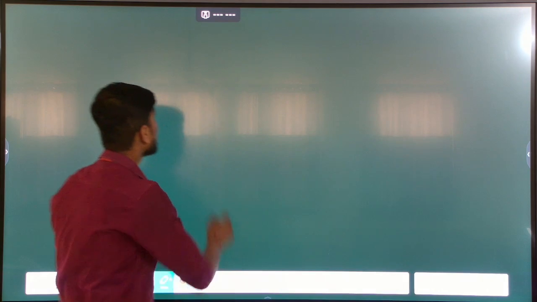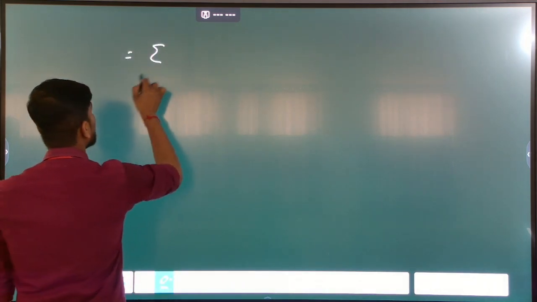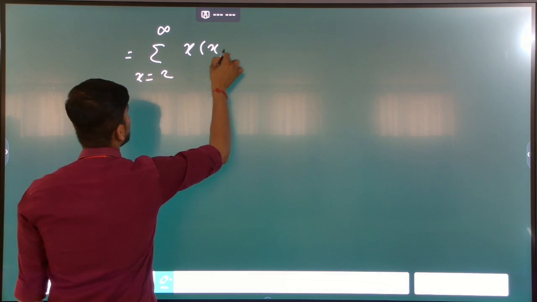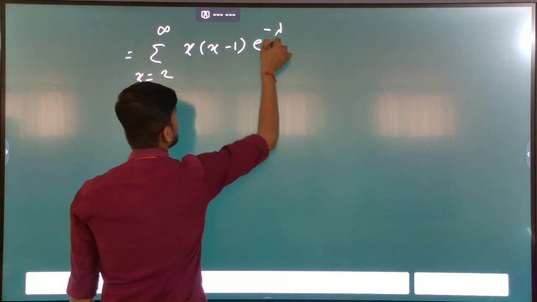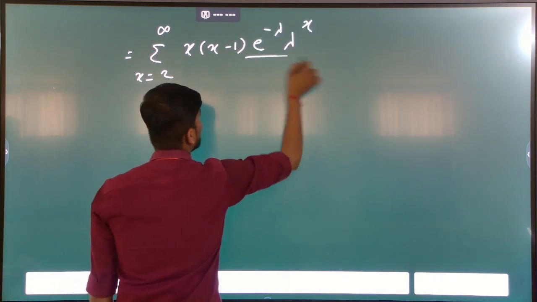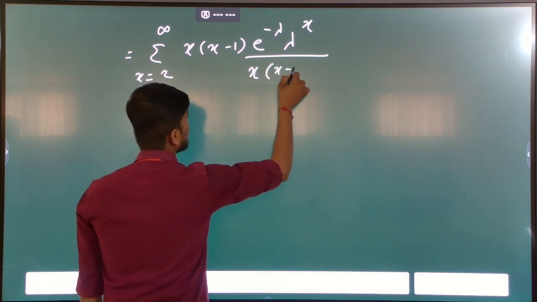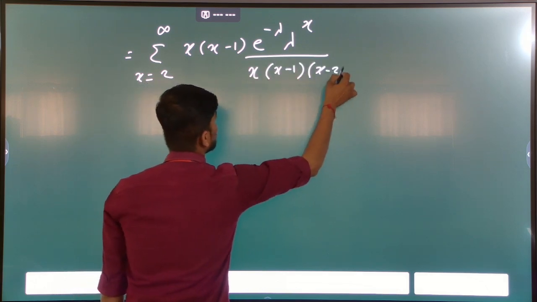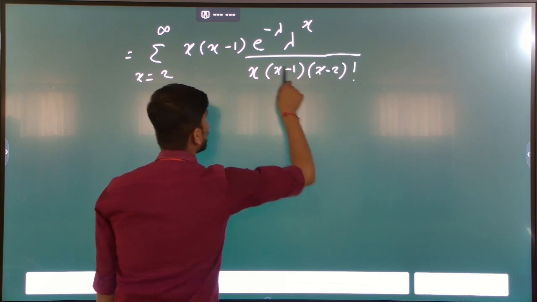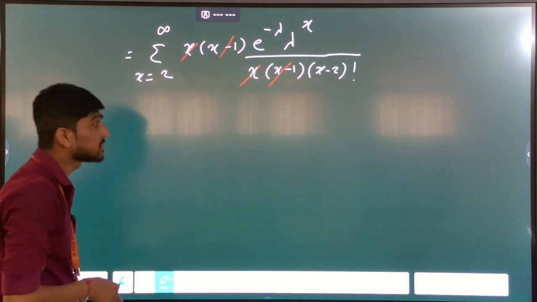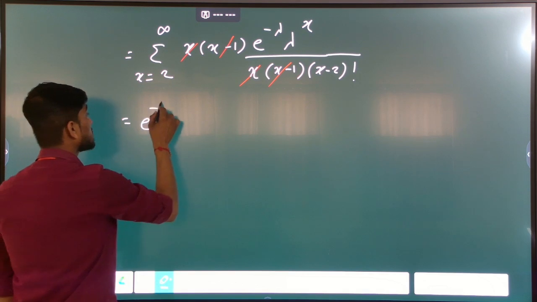So the range of x is updated as x running from 2 to infinity, and x factorial is rewritten as x into x minus 1 into x minus 2 factorial.